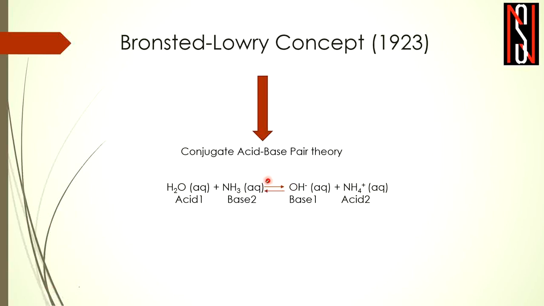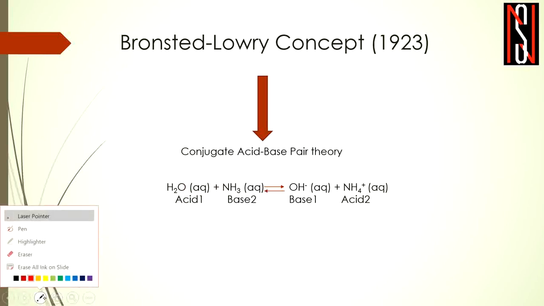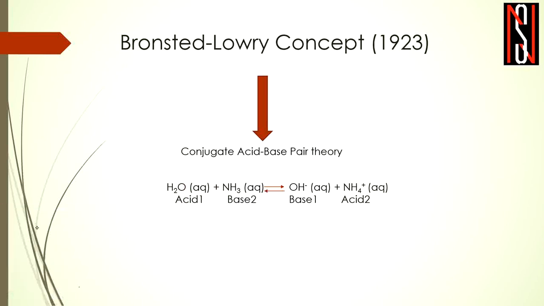So this is the forward reaction, that is H2O plus NH3 being converted to OH- and NH4+, and again NH4+ and OH- can react, this is the backward reaction, to convert into NH3 and H2O. So this is regarded as an acid base equilibrium reaction. Now we will define why we have named it acid 1, base 1, base 2, acid 2. We will look into this briefly.